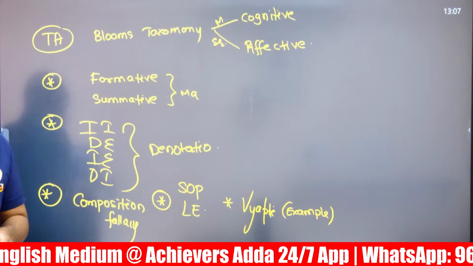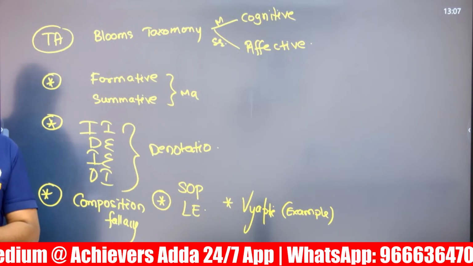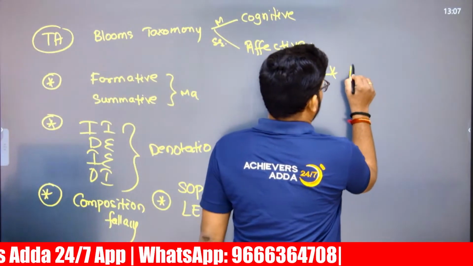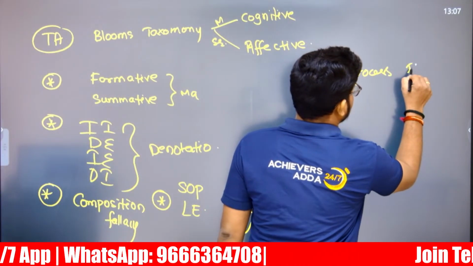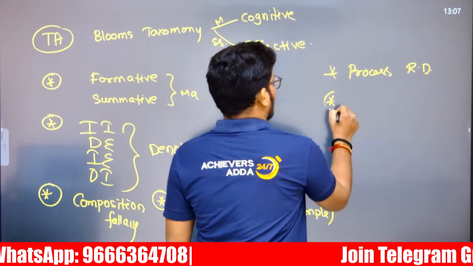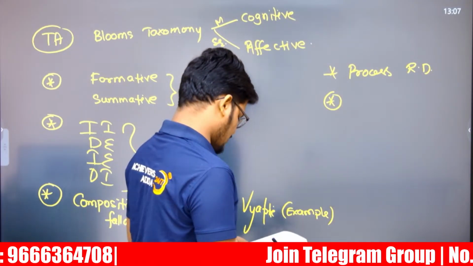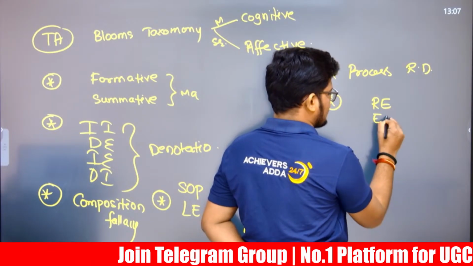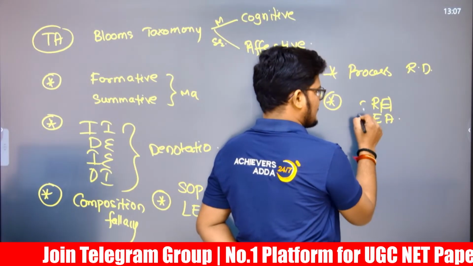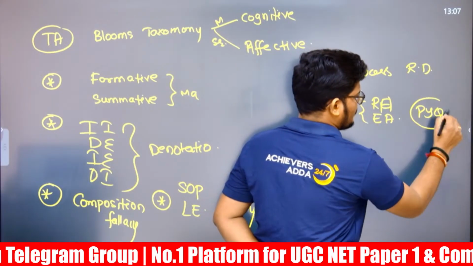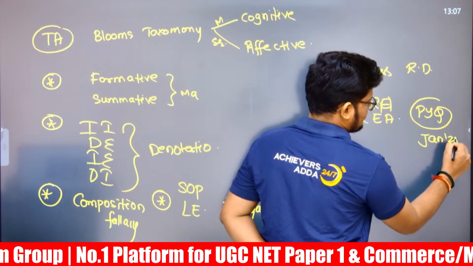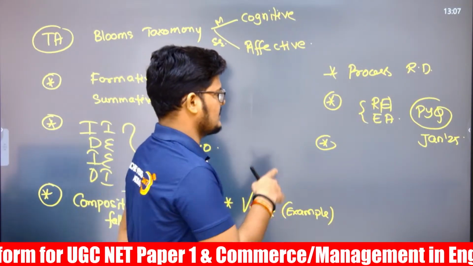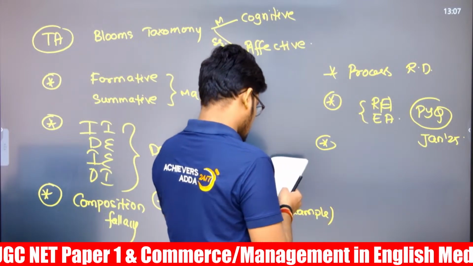Next, if you look at research design, the process of research design has been asked. After that, the question is related to environmental disasters like risk exposure, exposure assessment, risk assessment. In the sequence, this is a PYQ of January 2025, which I discussed in the class. In this disaster management sequence, exposure assessment and risk assessment will be there.